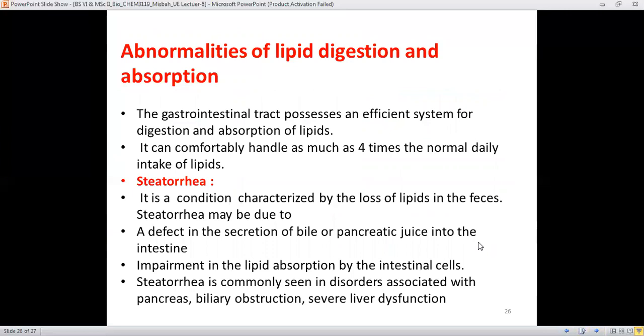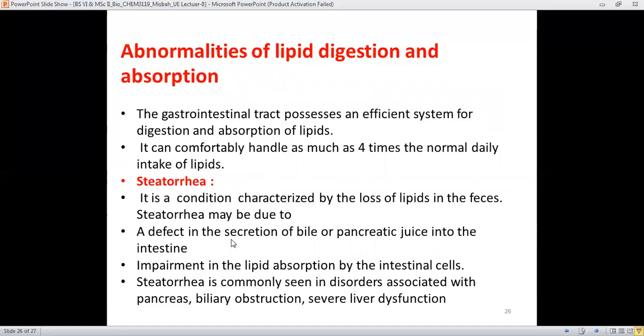And now the abnormalities of the lipid digestion and absorption. What abnormalities can occur? In fact, the gastrointestinal tract possesses an efficient system for the digestion and absorption of lipids as well. It can comfortably handle as much as 4 times the normal daily intake of lipids.